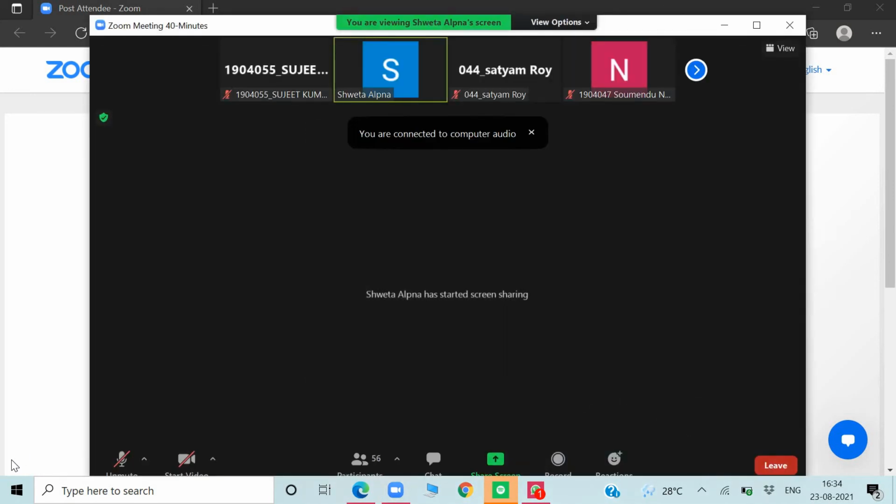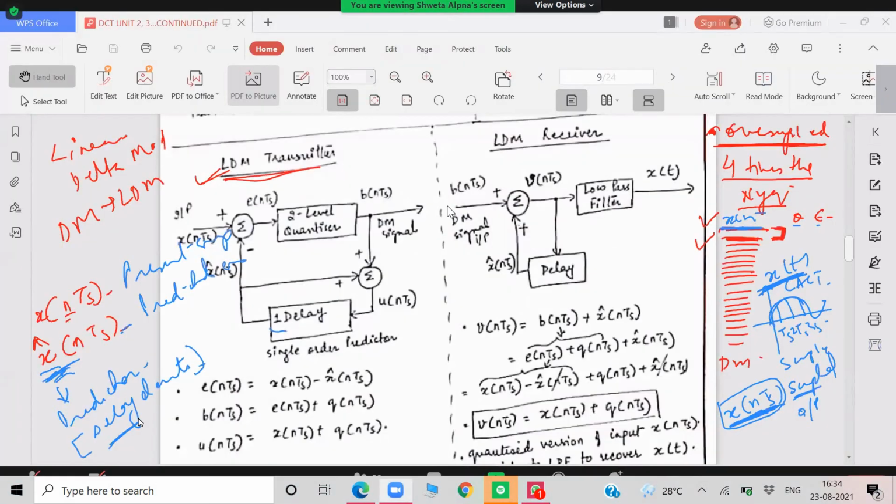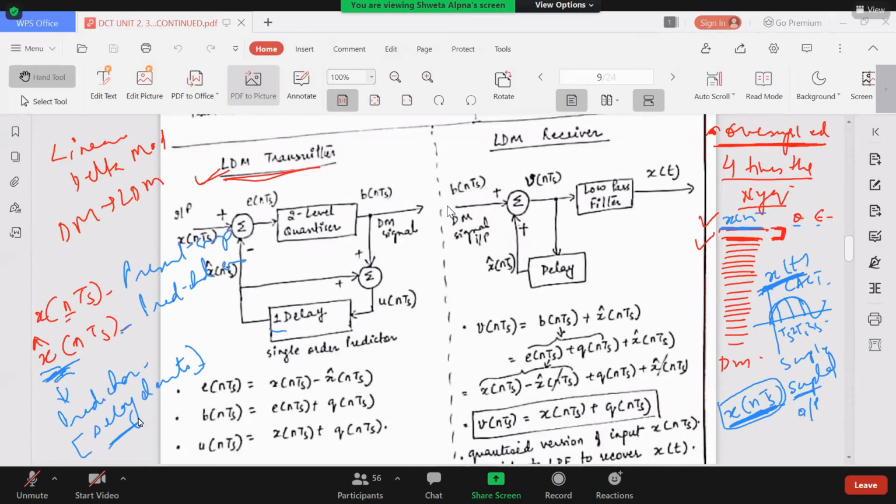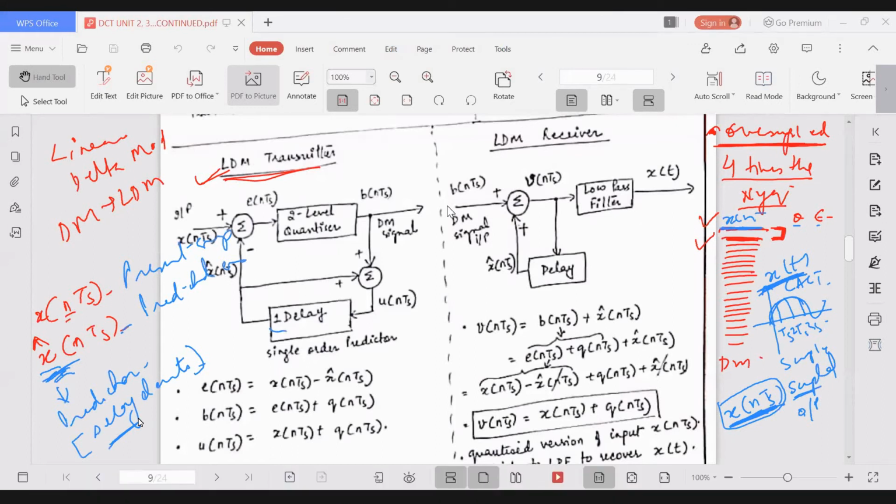Delay elements. The predictor circuit consists of delay elements. With the knowledge of past sample values, we can easily predict the next value, the present value. Again, I'm repeating so there shouldn't be any confusion: in delta modulation, we are quantizing and encoding the difference between the adjacent samples, just like in DPCM. The same point can be understood in another way: in delta modulation, we are quantizing and encoding the present value and its predicted value.